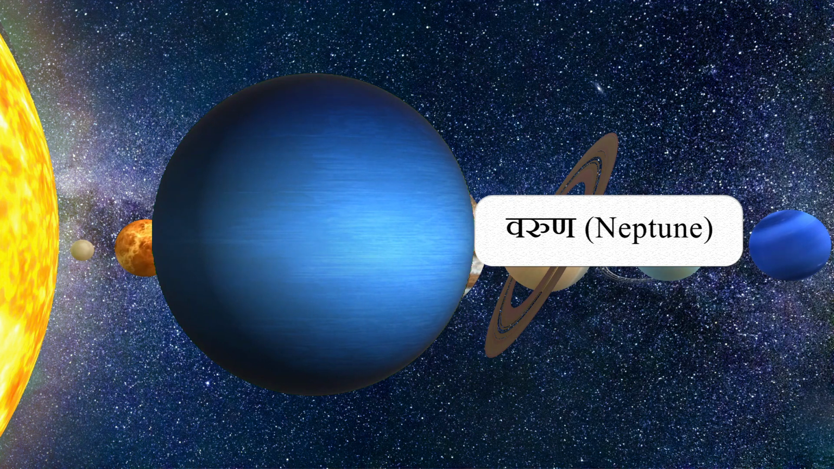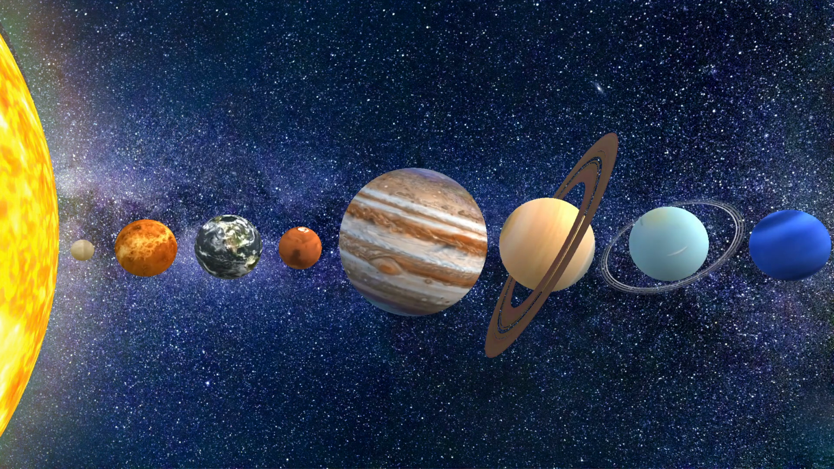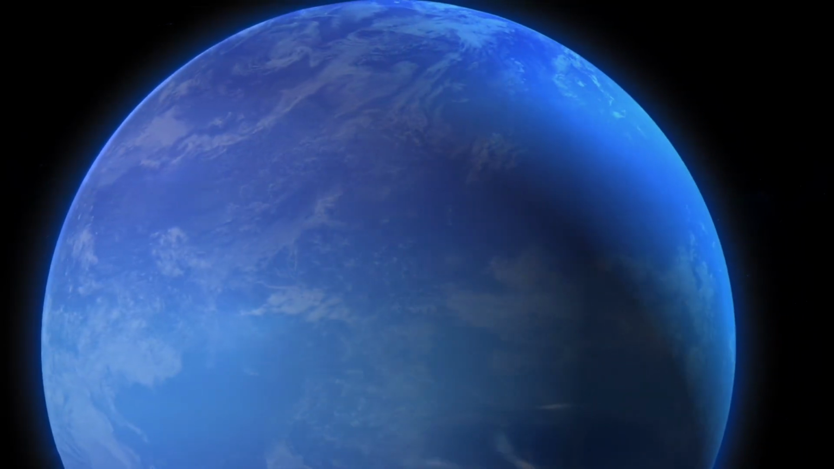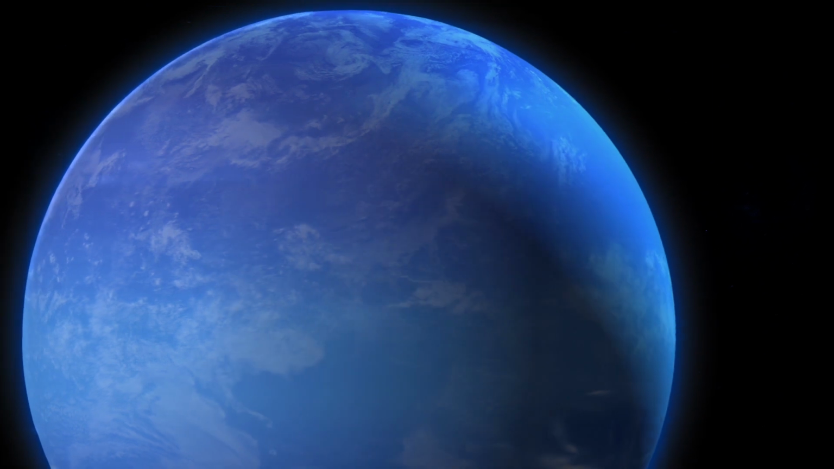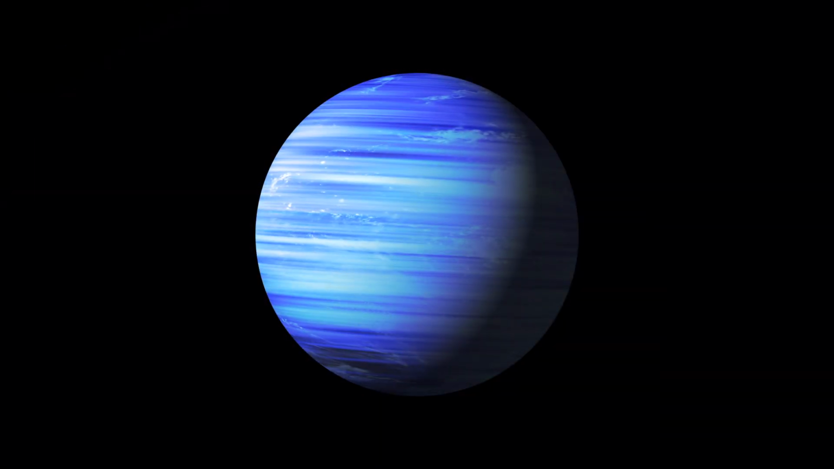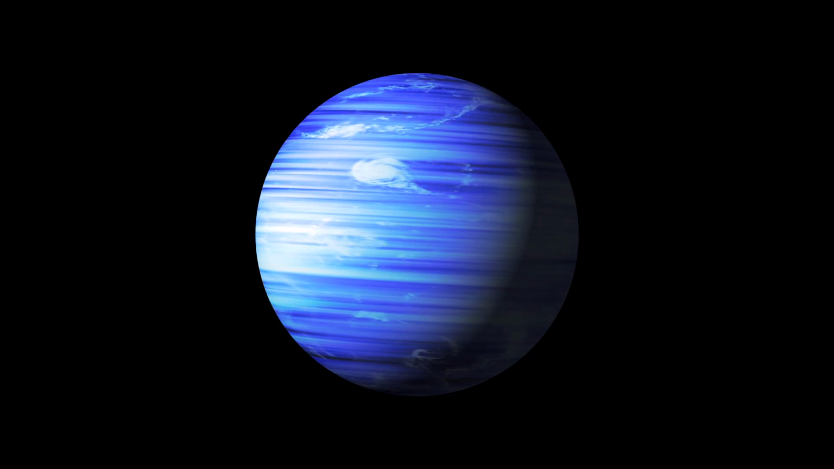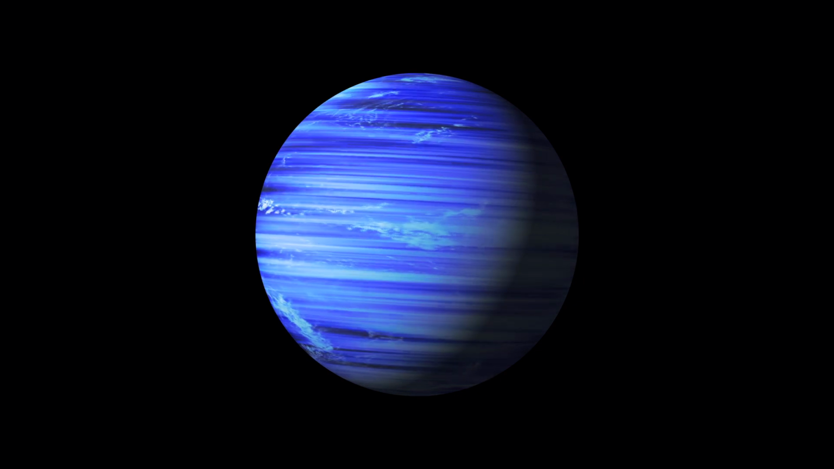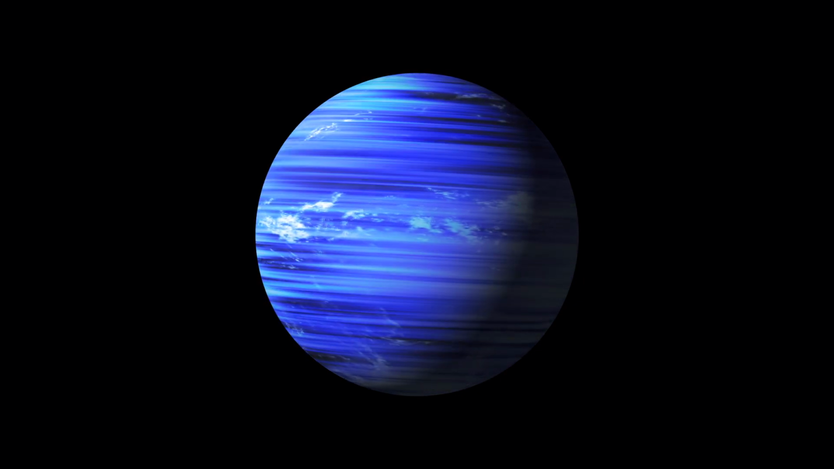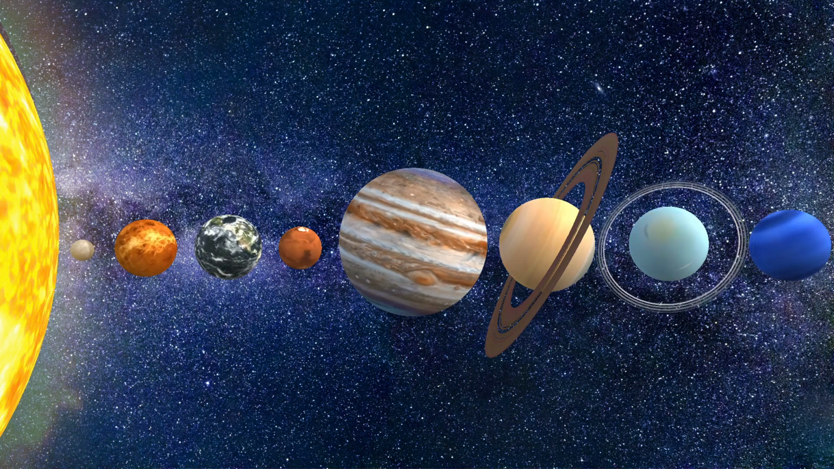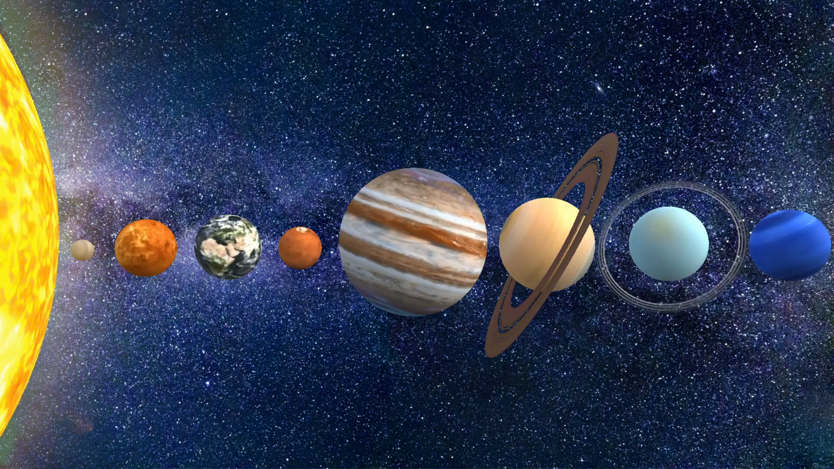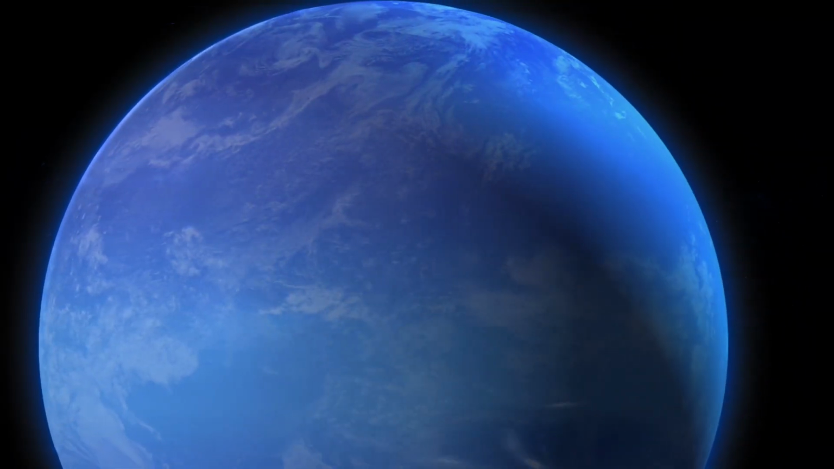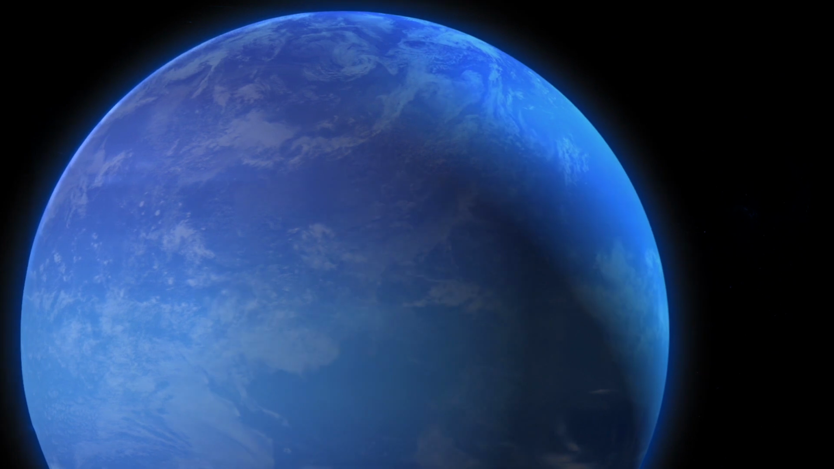Neptune is the farthest planet from the Sun and is the fourth largest planet in our solar system. It is a gas giant and its atmosphere is made up mostly of hydrogen and helium. However, Neptune also has a significant amount of methane in its atmosphere, which is what gives it its blue color. Methane absorbs red light, so when sunlight hits Neptune's atmosphere, the red light is absorbed and the blue light is reflected. This is why Neptune appears blue from space.